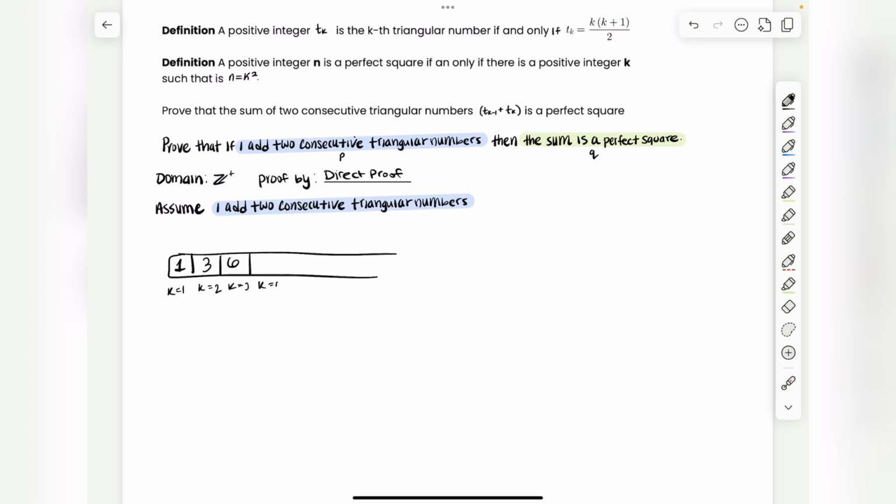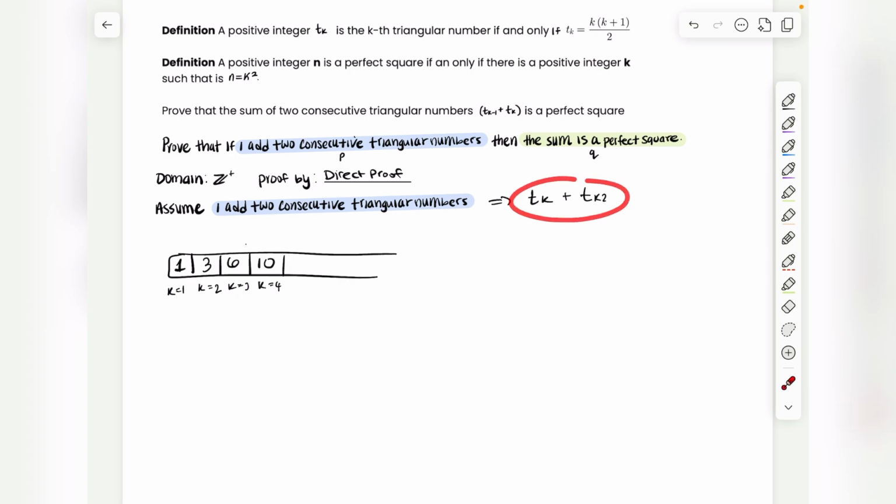At k is equal to 4, so the triangular number at k is equal to 4, plug in 4 wherever you see k. 4 plus 1, that's 5, times 4, that's 20, divided by 2, that's 10. And you can continue for the k's up until infinity. But the idea is, so far, we had that this could be t sub k and then plus t sub k.